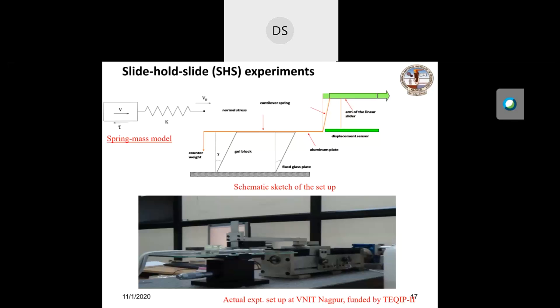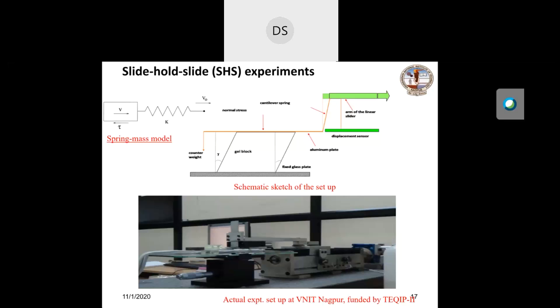But nowadays we don't use the sensor; we use a load cell directly, attached to the top plate of the aluminum plates. Now we have very sophisticated and small load cells, very sensitive and good enough to study the frictional behavior. That's why we use it.